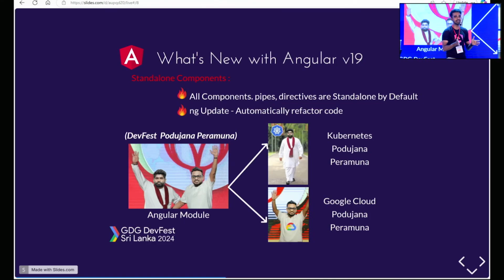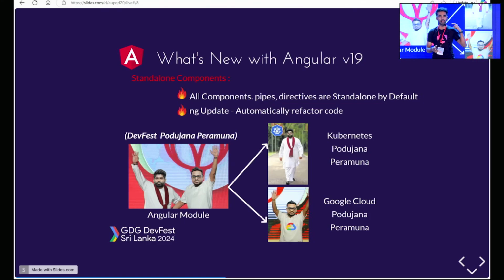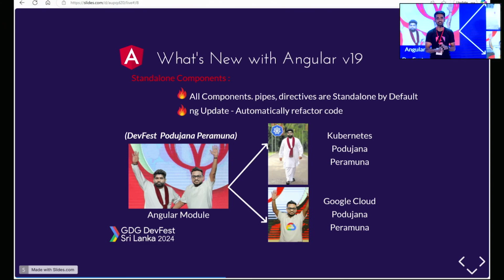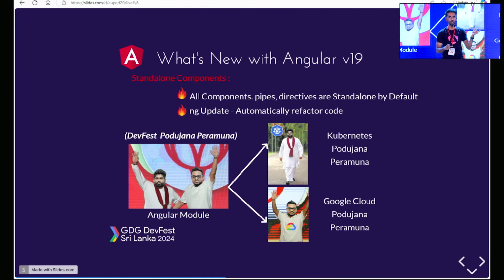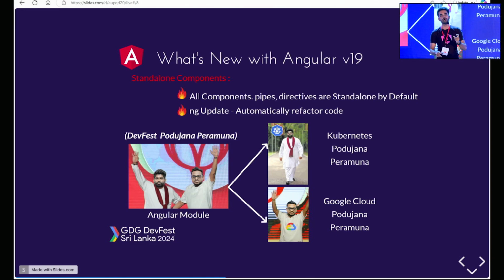Two years ago, I did this talk on the same stage, talking about standalone components. The same standalone components have been made default in Angular version 19. So you don't have to use standalone: true in order to make standalone components. If you create any component with Angular version 19, it becomes a standalone component by default.